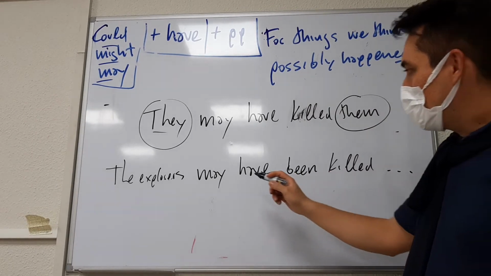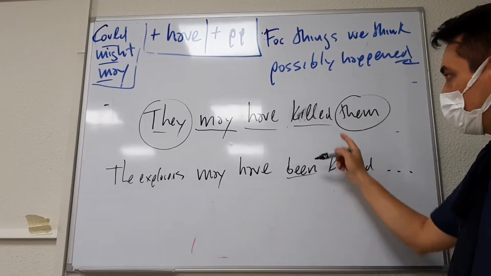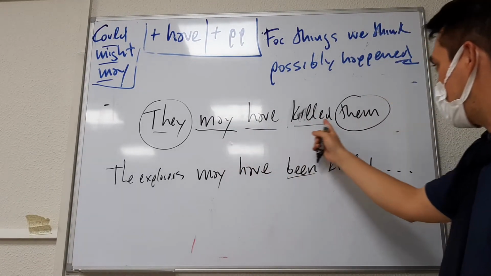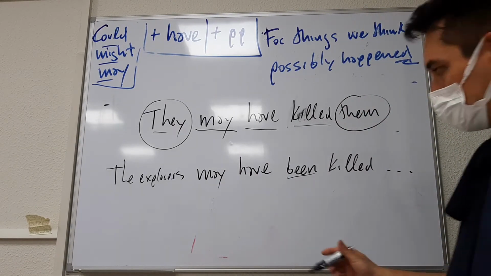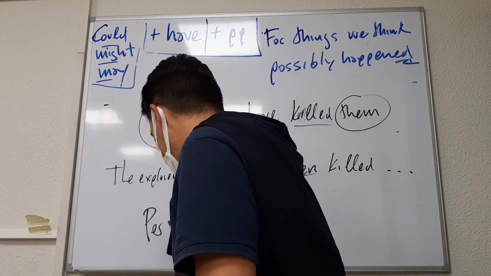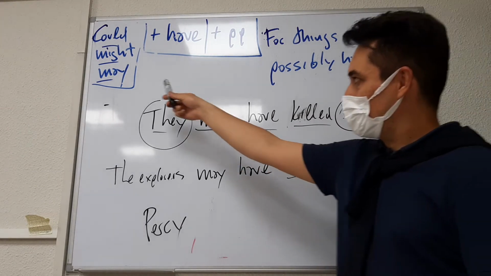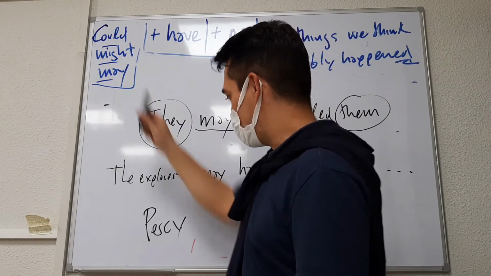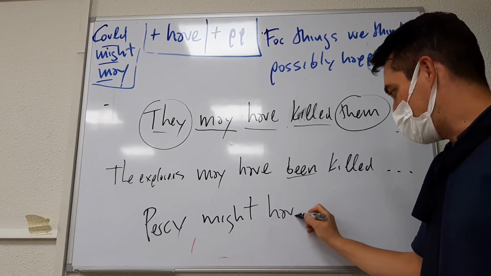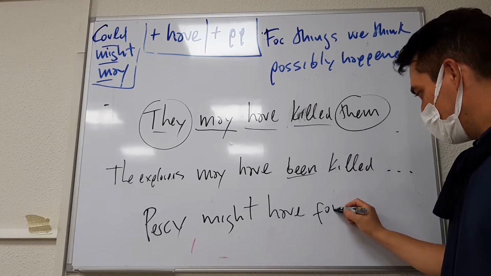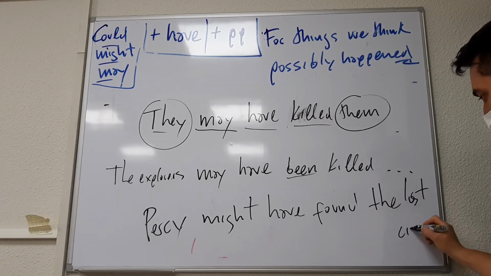In any case, look at what we have: may, have, and then a past participle. They may have killed them. Explorers may have been killed. Now Percy: puede que hubiera encontrado la ciudad prohibida. How would you say that using this structure? Let's use might this time. Percy might have found the lost city.